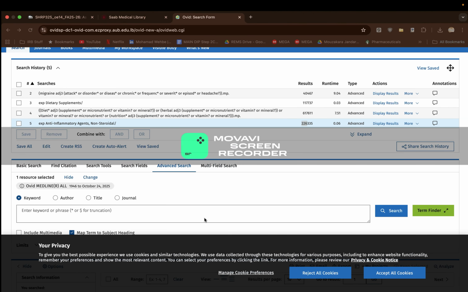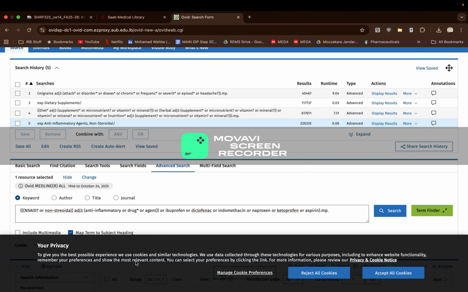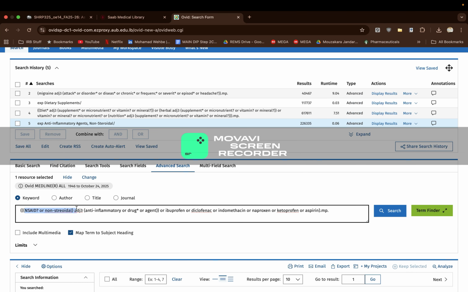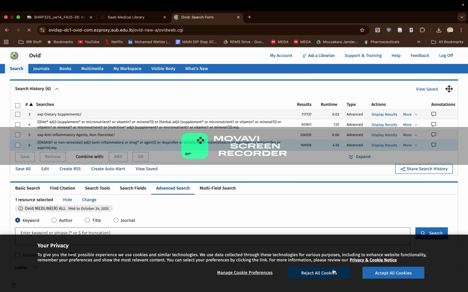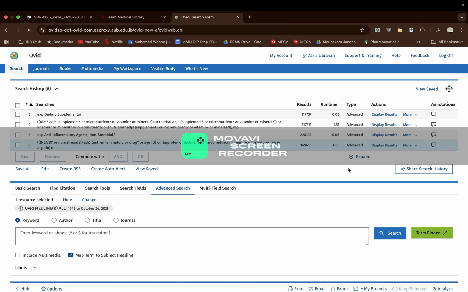And now for the keywords, I already have them written down here. So I'm gonna take them, copy, paste. And I did the same thing for NSAIDs as well. I just include ibuprofen, diclofenac, so different names for NSAIDs that I know of, and we can search. This might also take a bit of time. All right, so we have it with us. We got around 169,000 hits, which is great.